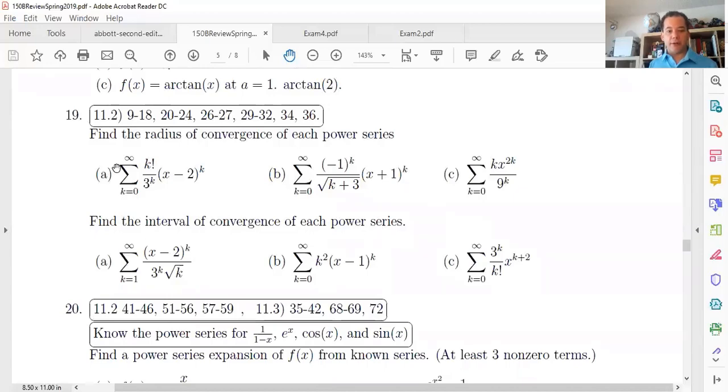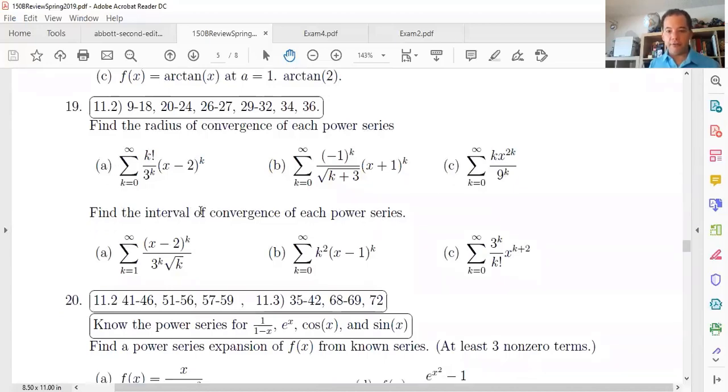So, radius of convergence. How do we find the radius of convergence? It's easy. You always apply the ratio test. And then if you want the radius of convergence only, you can stop. If you want the interval of convergence, then you check the endpoints as well, all right? So let's do one where we do the interval of convergence. We can work on any of these.